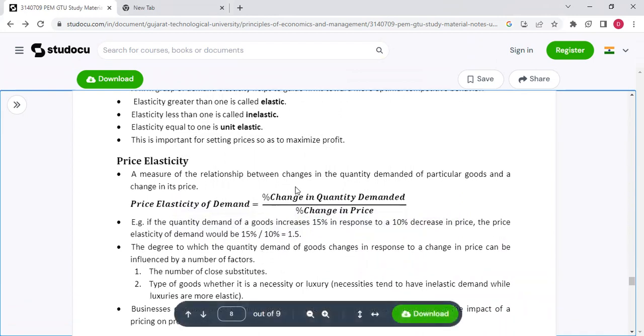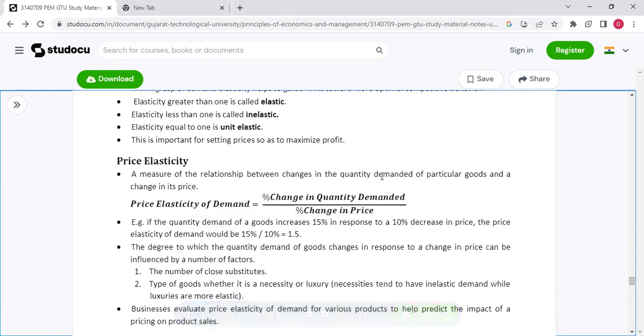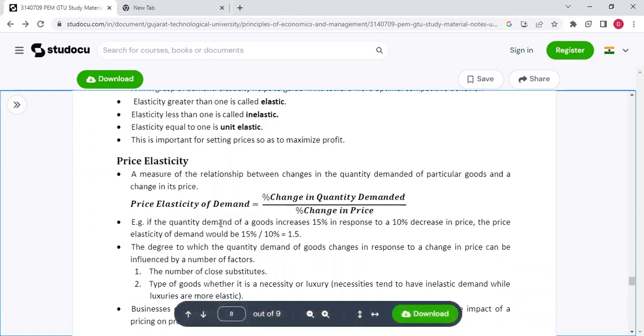A measure of the relationship between the changes in the quantity demanded of particular goods and the change in its price. Price elasticity of demand equals percentage change in quantity demanded upon percentage change in price. Example: if the quantity demanded of a good increases 15% in response to a 10% decrease in price, the price elasticity of demand would be 15% upon 10%, that is equal to 1.5.